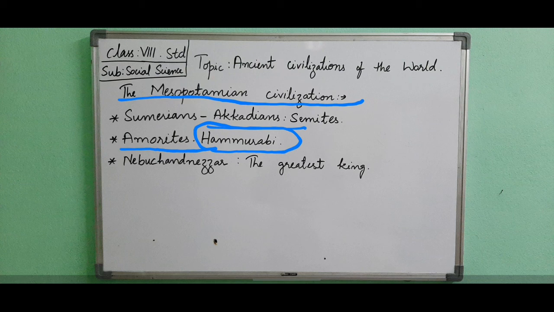Nebuchadnezzar was the greatest king among them. He encouraged the study of science, but the Chaldeans came under the attack of Persians in the 6th century BCE. 200 years later, Alexander transferred this place of Semitic people into a Greek province. After the rulers of the Romans and the Turks who followed Alexander, this civilization declined and turned into a wilderness. Here we have completed Mesopotamian civilization.